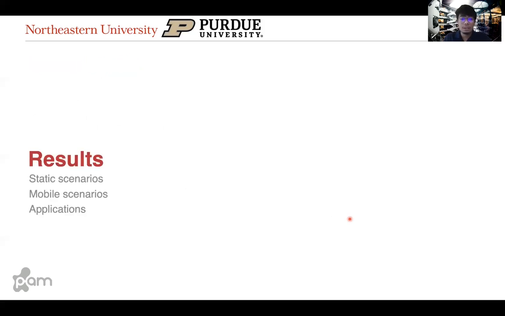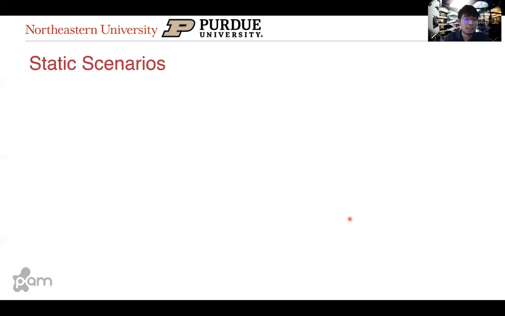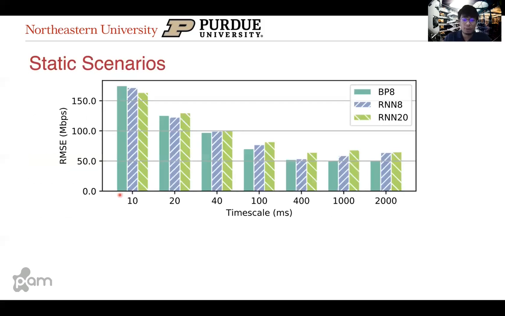Now coming to the results, starting with the static scenarios, here we plot, for the different time scales of prediction from 10 ms to 2 seconds, the root mean square error for our three models.